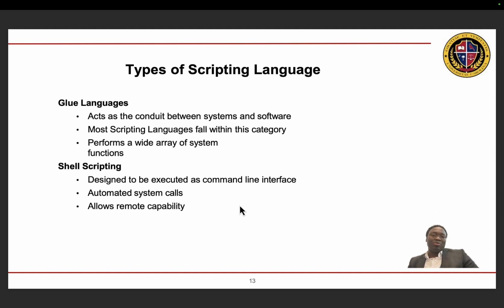So we have the glue languages. These glue languages serve as a conduit between systems and software. Most scripting languages fall in this category. They perform a wide array of system functions.